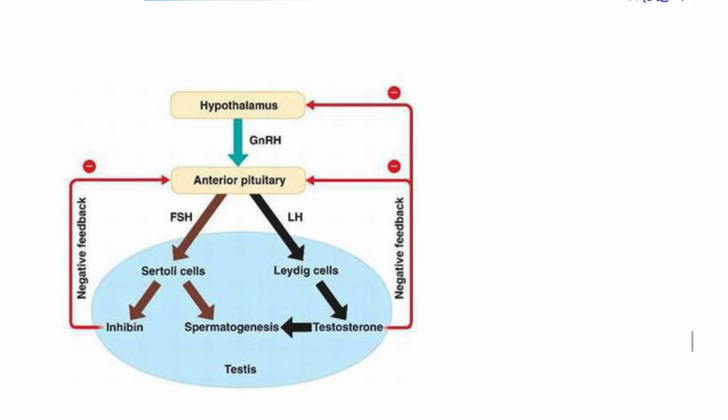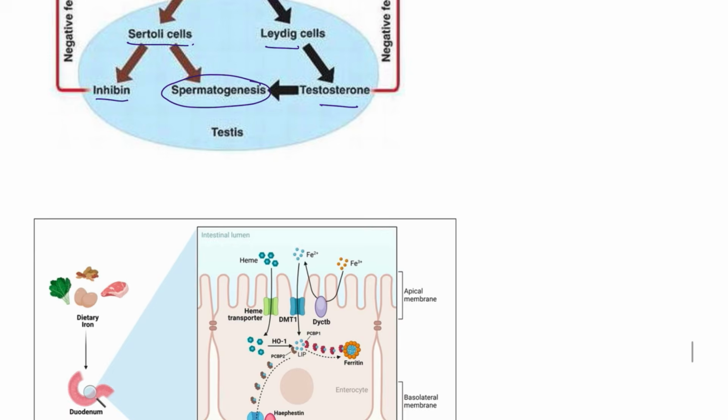Next, this question has also been asked as an image-based question. About the gonadotropins: the hypothalamus releases gonadotropin-releasing hormone, and the anterior pituitary releases FSH and LH. FSH in males acts on the Sertoli cells, which produce inhibin, and LH acts on the Leydig cells, which produce testosterone. Testosterone is important for spermatogenesis.